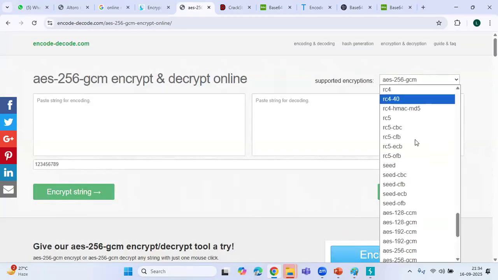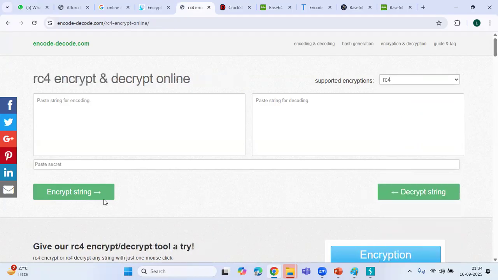This is not working. Yeah, need to enter the secret. Yes, so you can see here, this is the way we can encrypt by using the keys.